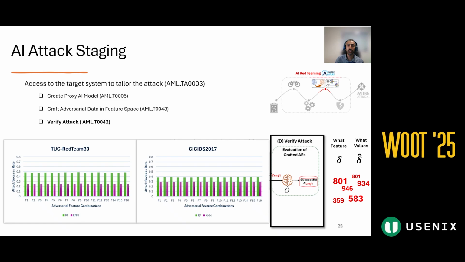We conducted the evaluation using simple ML models, random forest and KNN, across those datasets. Random forest shows higher vulnerability with features like source to destination bind, leading to a higher attack success rate in the feature space. So at this point, we identify which features to perturb and what those evasive values are.